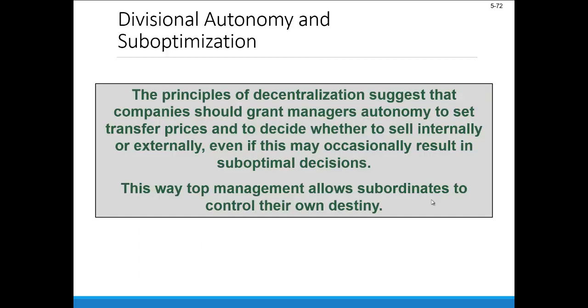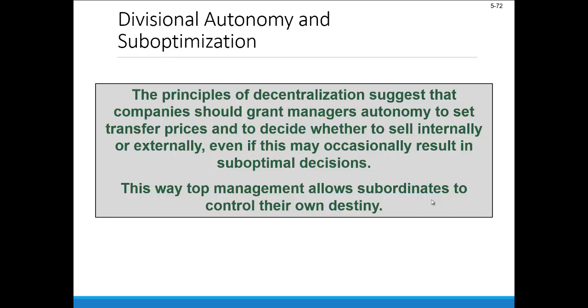Now, tying this back real quick to what we discussed with regard to decentralization, those principles would suggest that companies should be granting managers the autonomy to set these prices and decide for themselves whether to sell internally or externally, even if that ends up resulting in some suboptimal decisions from the company's standpoint.